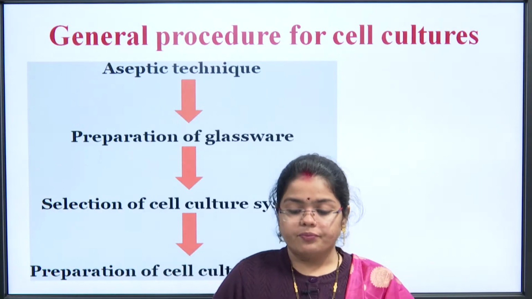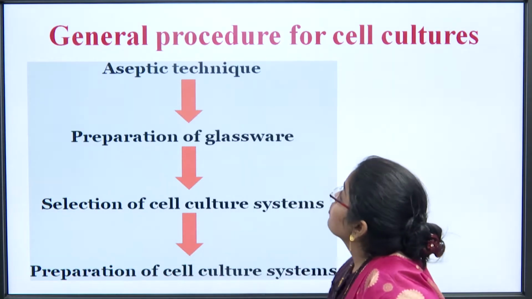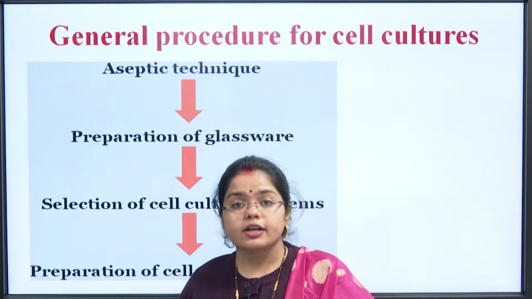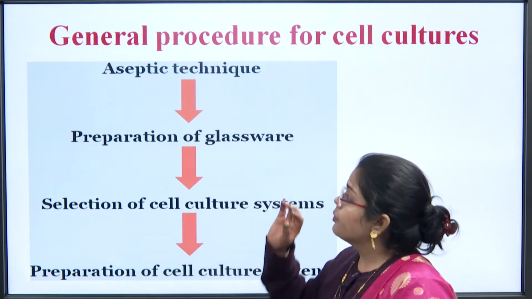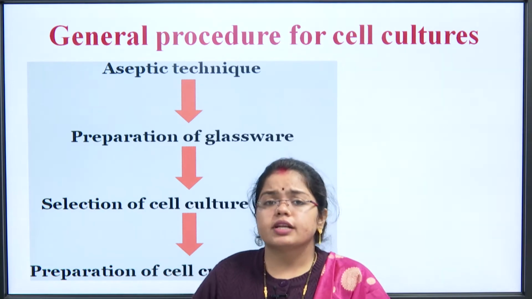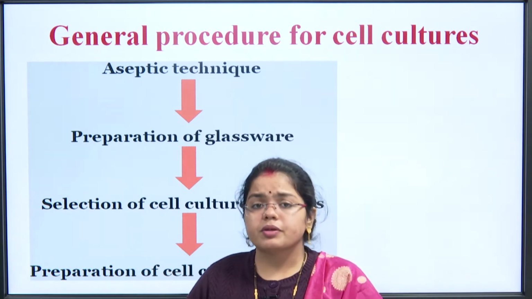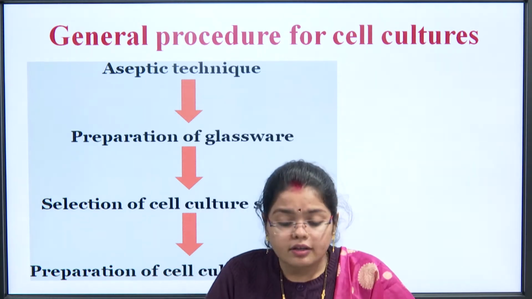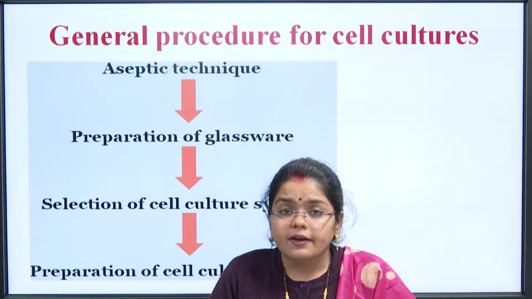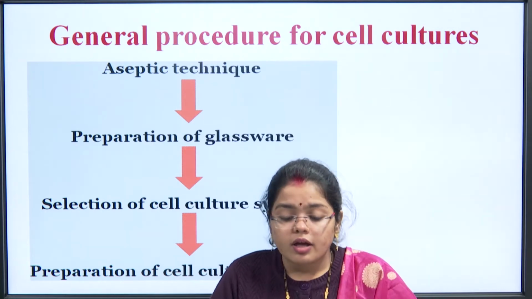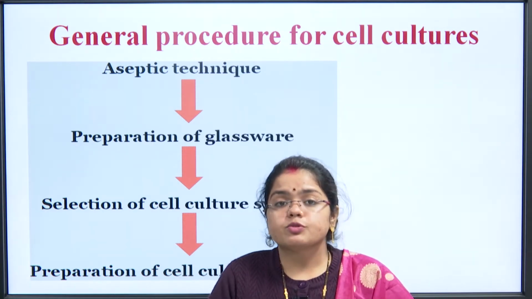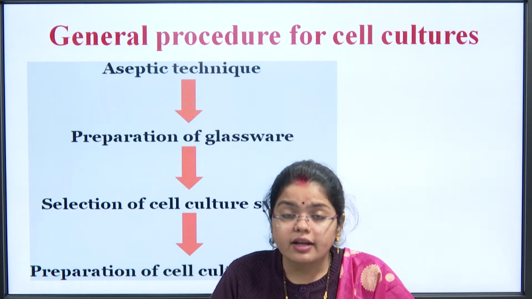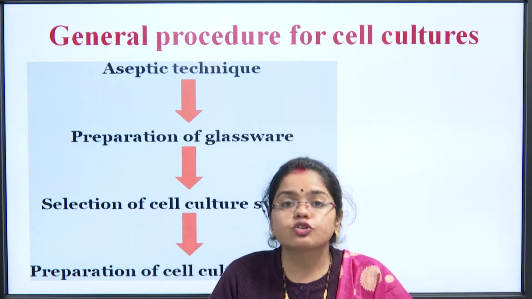Coming to the next slide, this slide is about the general procedure for cell culture. The first step is aseptic technique. Aseptic technique means that in the area where the cell culture procedure is being carried out, the presence of viable microorganisms should not be there.